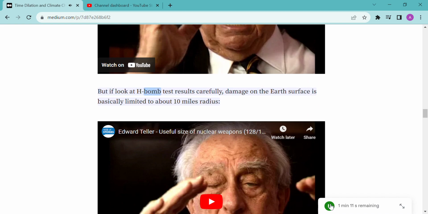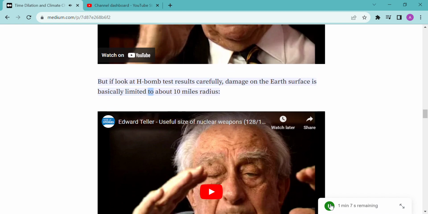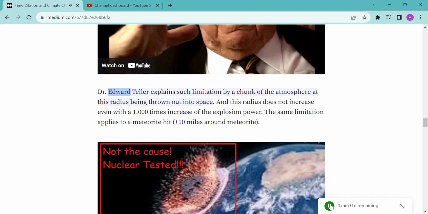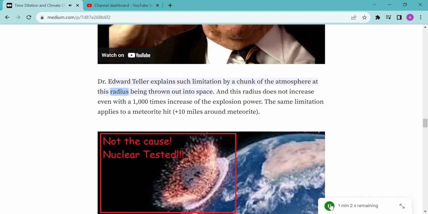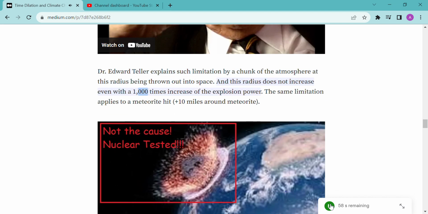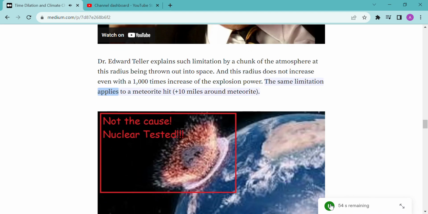But if you look at H-bomb test results carefully, damage on the Earth's surface is basically limited to about a 10-mile radius. Dr. Edward Teller explains such limitation by a chunk of the atmosphere at this radius being thrown out into space. And this radius does not increase even with a 1,000 times increase of the explosion power. The same limitation applies to a meteorite hit, plus 10 miles around the meteorite.